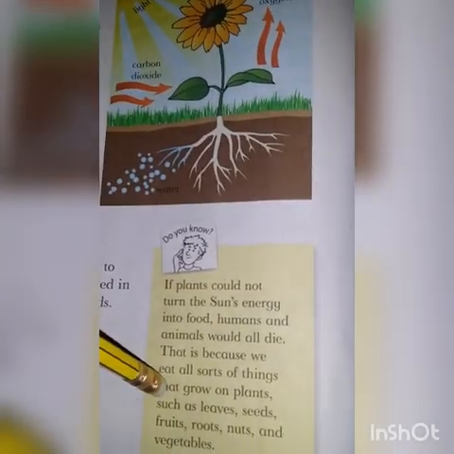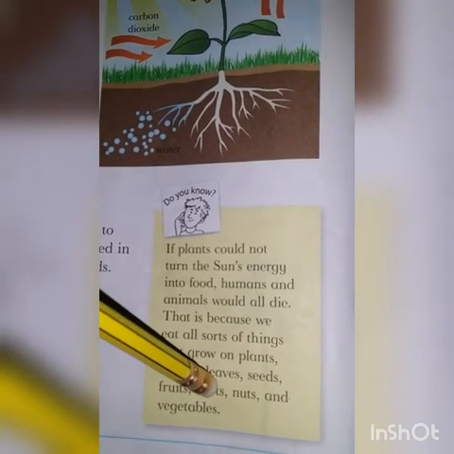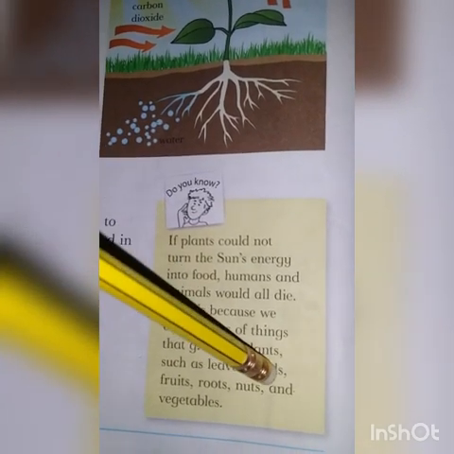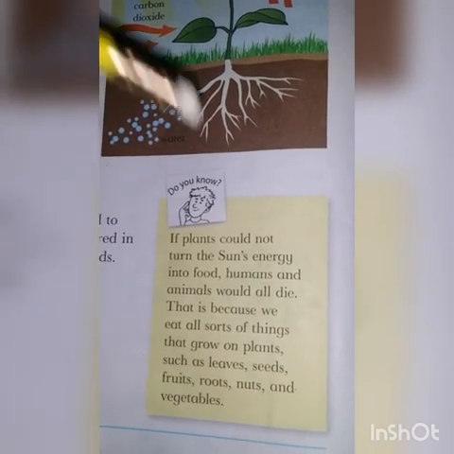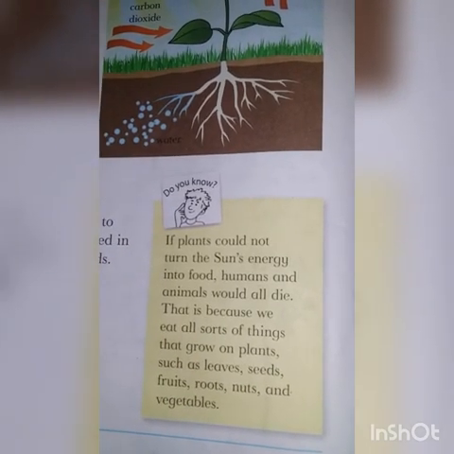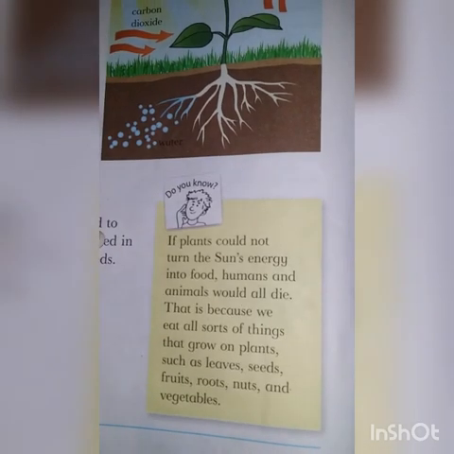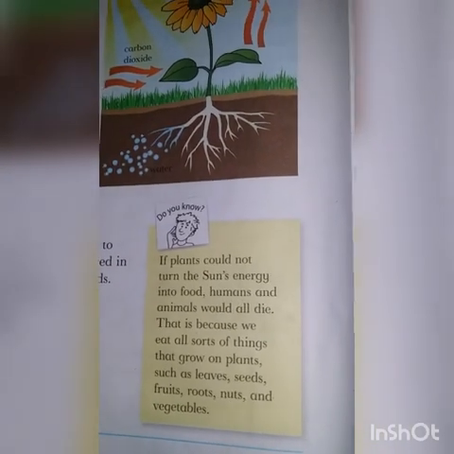Where is the food present? It can be in the leaves and we eat leaves. It can be in seeds, in fruits, in roots, nuts and vegetables. If we don't have this food, we will die. Because plants are producers, they produce food for humans and all other animals.